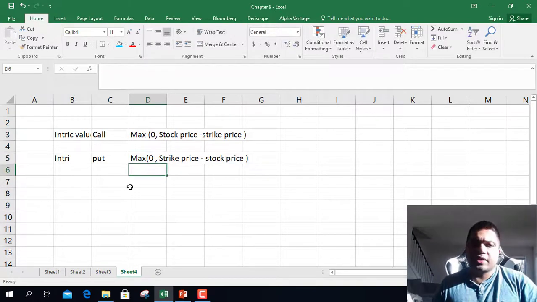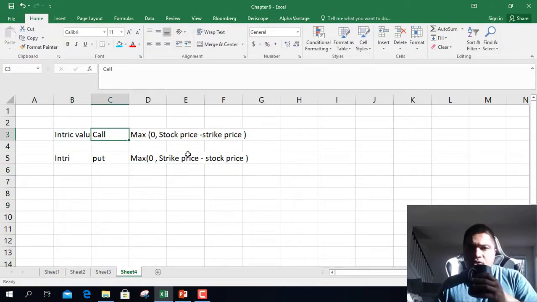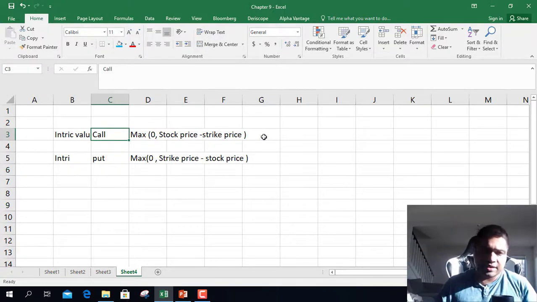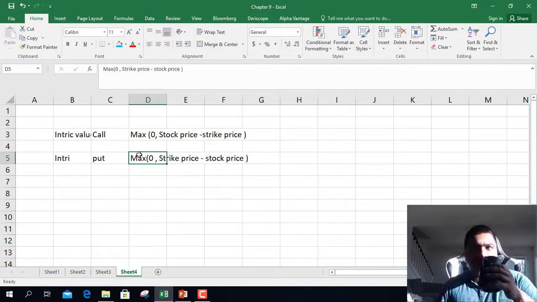So in this chapter you would be required to use this formula. So you have to remember intrinsic value for a call option, maximum 0, stock minus strike. So whatever is the current stock price minus the exercise price. For put it is exercise price minus the stock price.